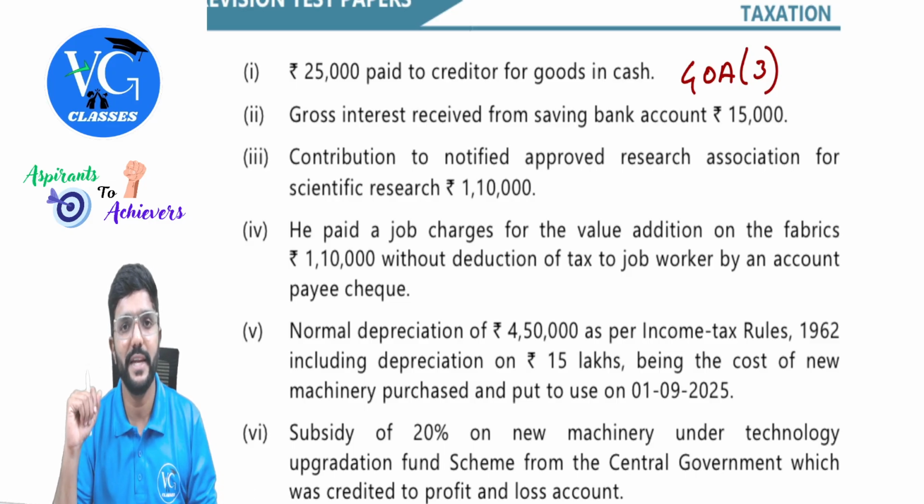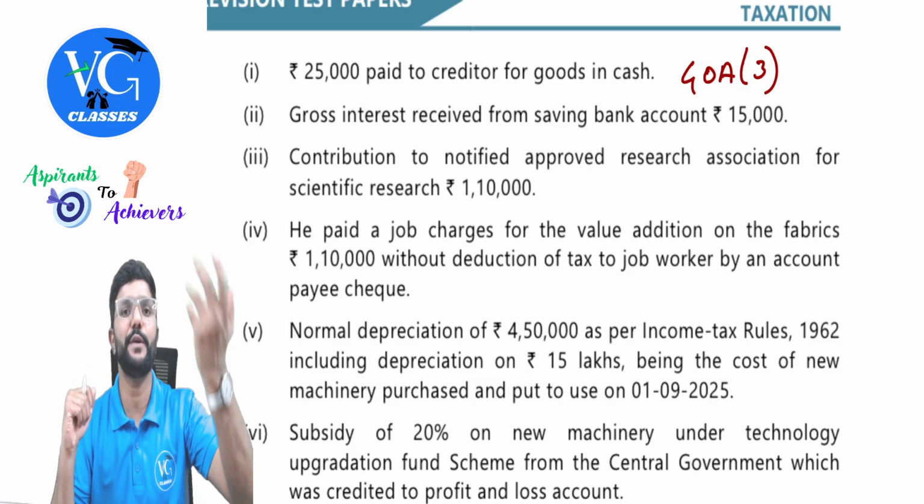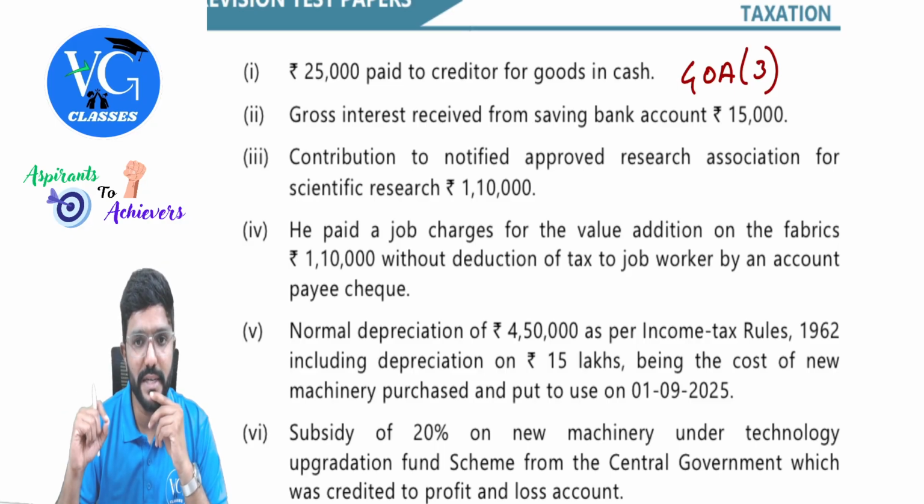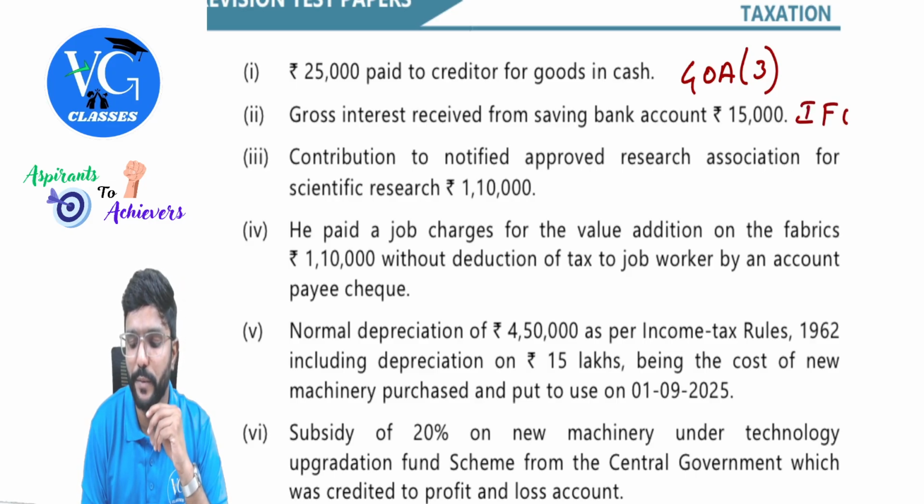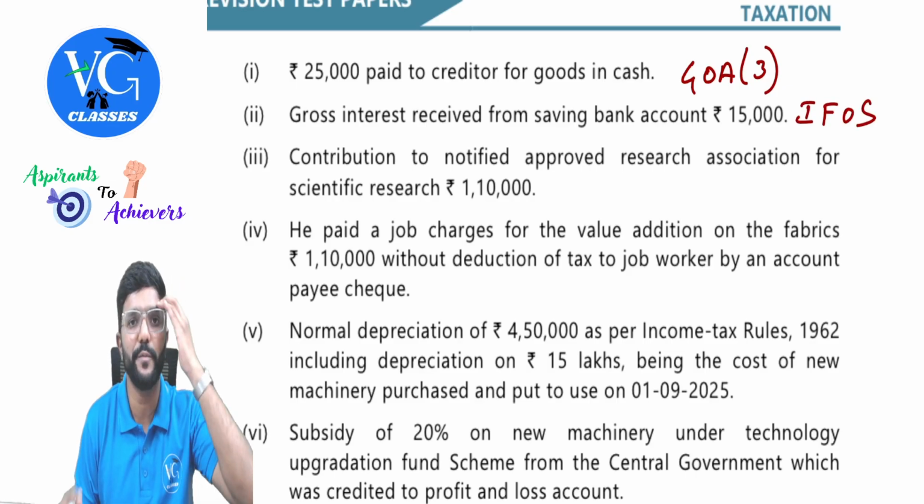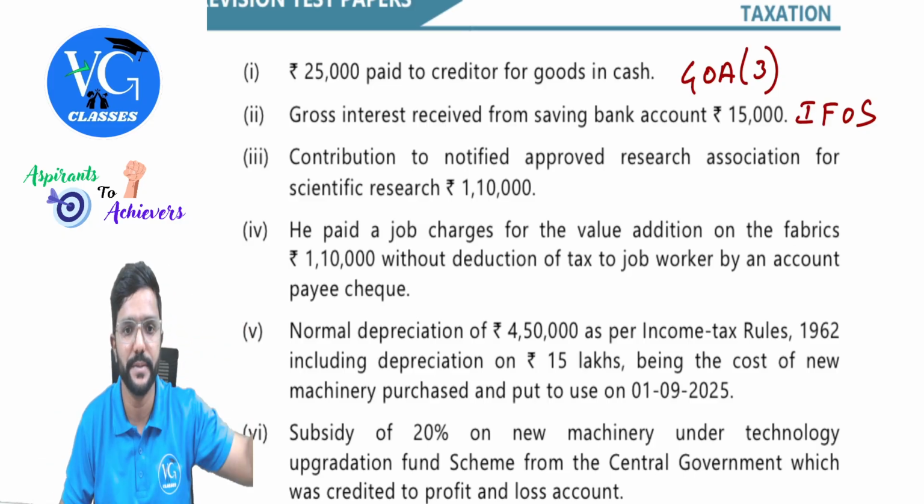So add back. Anything which is already debited but disallowed, we need to add it, guys. Gross interest received from savings bank account. Guys, this is taxable under the head other sources. So what should you do? Remove it. While computing business income, we need to remove it. But under the head other sources, we need to include it.